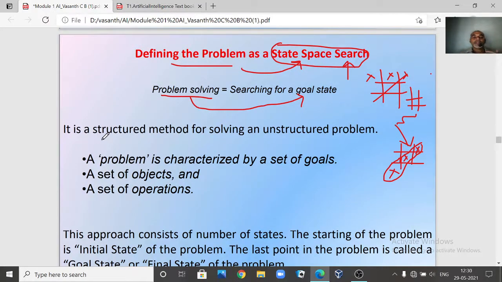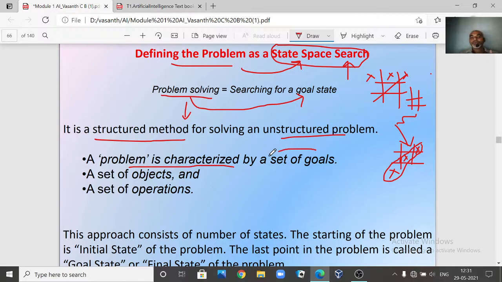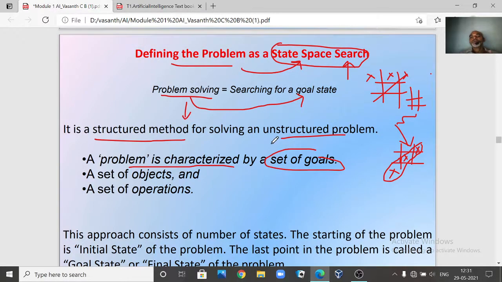So now see further. Now it is a structured method. Problem solving is a structured method for solving an unstructured problem. So what does it contain? A problem can be characterized by a set of goal states, right? When you have got a problem, it can be characterized by the set of goal states. Again, it depends upon what type of example we are taking. For some problems you will have only one goal state, for some problems you may have a set of goal states.